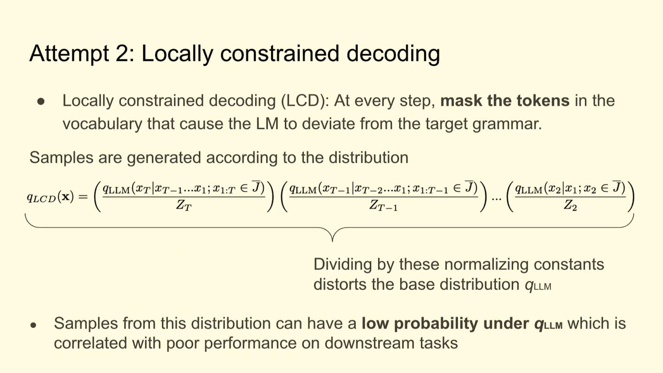The challenge here is that because we're dividing these Q_LLMs by multiple of these Z's, we're distorting the base distribution Q_LLM, and this can be quite substantial. When you generate samples from Q_LCD, the probability assigned to those samples by Q_LLM can potentially be very low, and that's correlated with poor performance in downstream tasks.